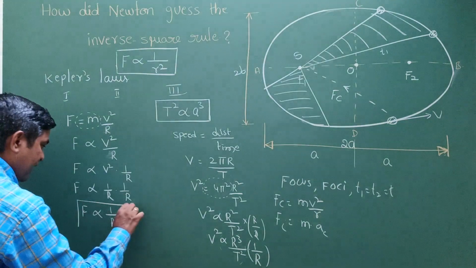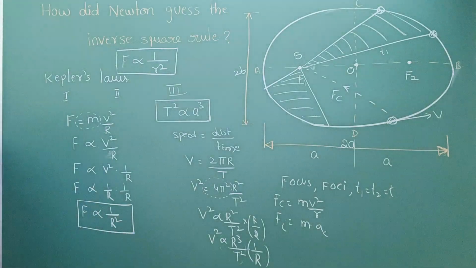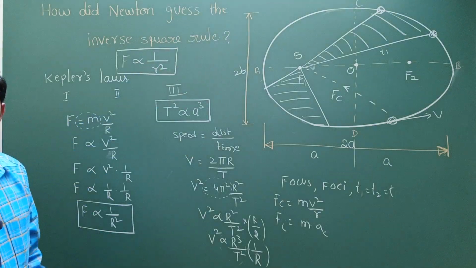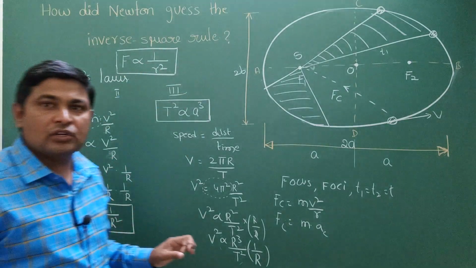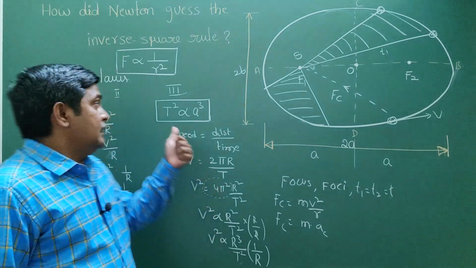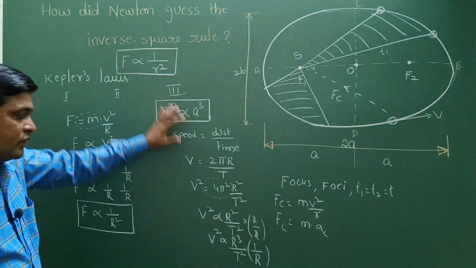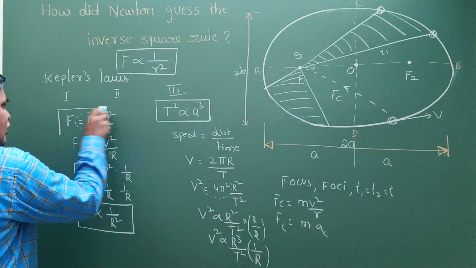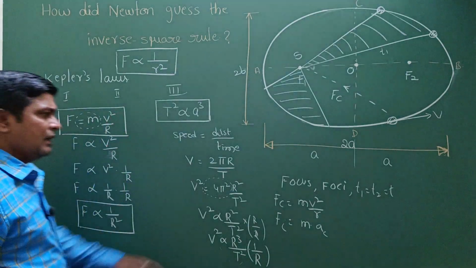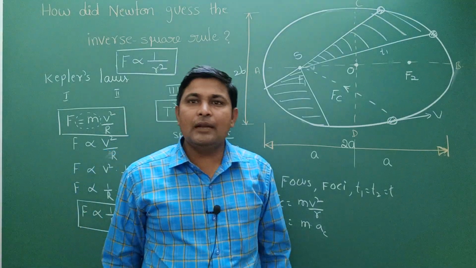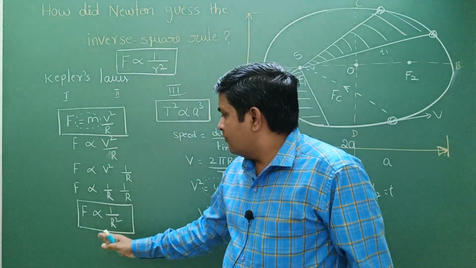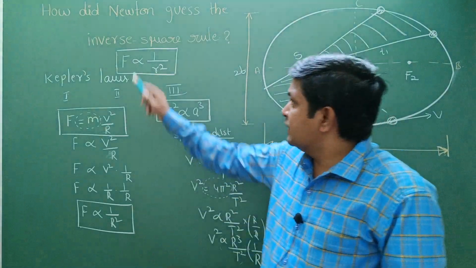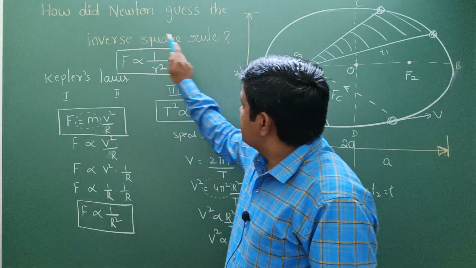Now this is the idea of how Newton came to imagine the inverse square rule, because it is not the simple implementation of only Newton. There is an importance of Kepler's law in reaching this conclusion, right? Then we must have the idea of centripetal force and centripetal acceleration. All these help us to conclude how the force is inversely proportional to distance square. That is nothing but the inverse square rule.